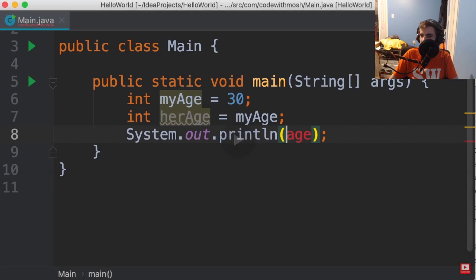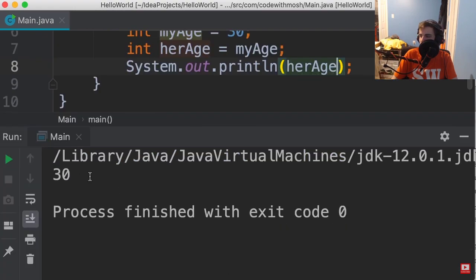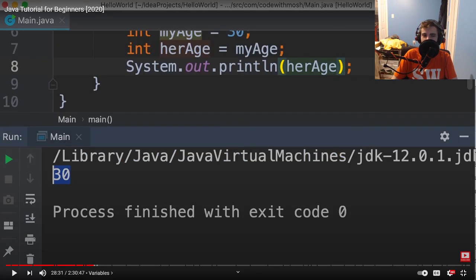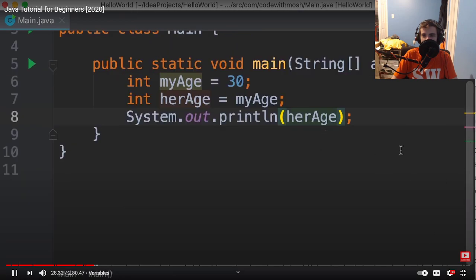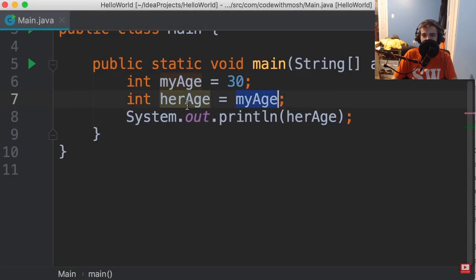I guess I don't. So now, on line 7, we're copying the value of this variable into this other variable. When we print her age, we're going to see 30. Take a look. Camel case, and then what is it? Pascal. That's probably not that important.